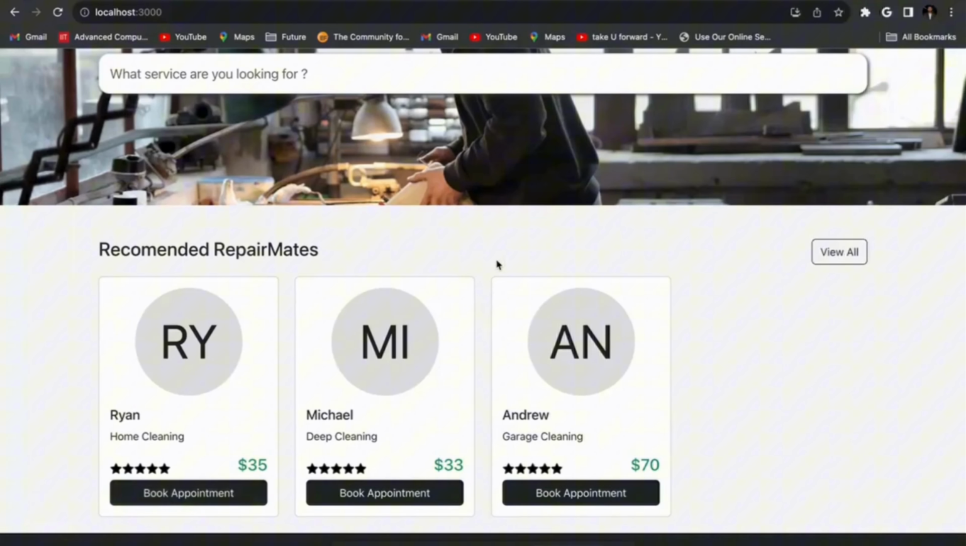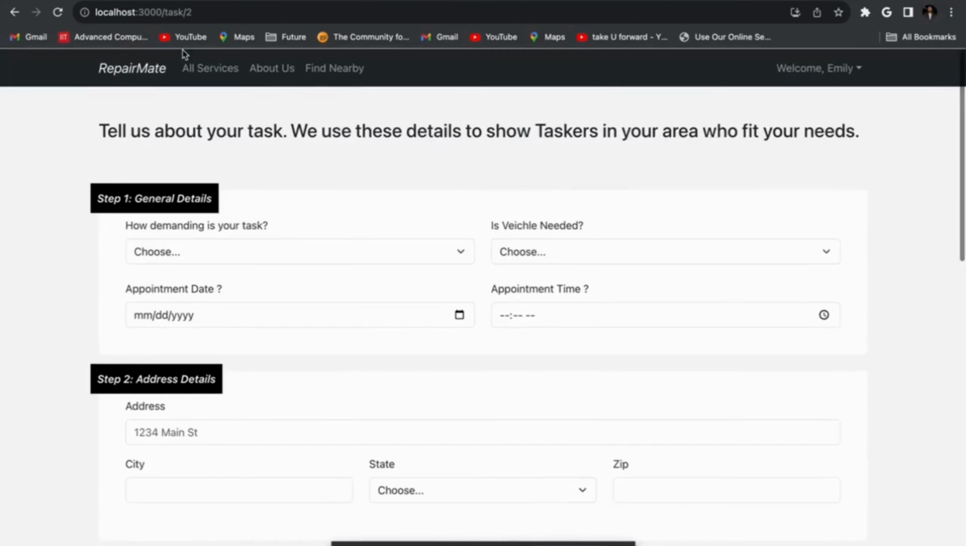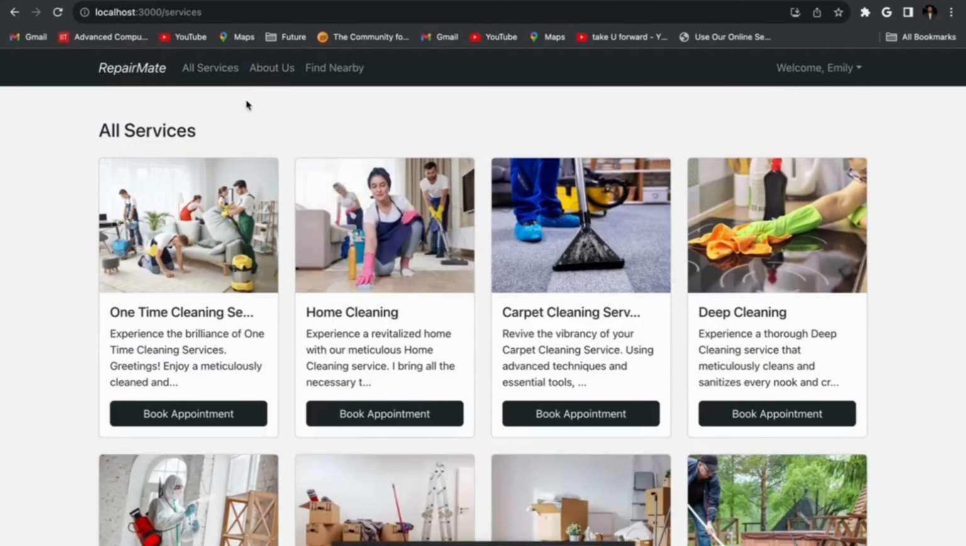Appointments can be booked directly from recommended services or from the complete services catalogue. Customers can also cancel orders directly from the orders section whenever necessary.